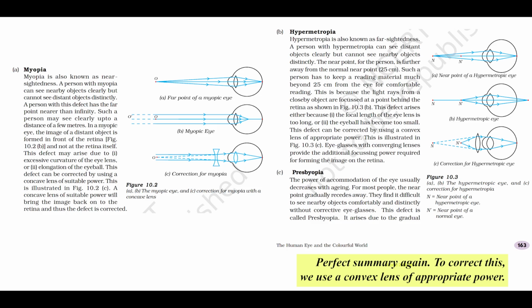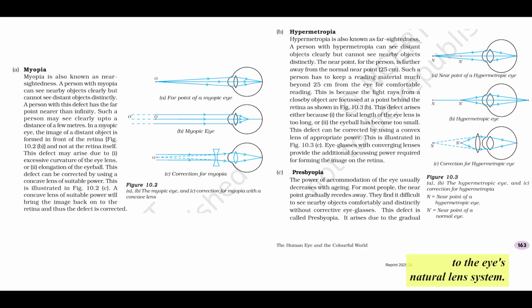Perfect summary again. To correct this, we use a convex lens of appropriate power. A convex lens is a converging lens. It provides the necessary additional converging power to the eye's natural lens system. This extra boost of convergence ensures that the light rays from nearby objects, which would normally focus behind the retina, are brought forward to focus precisely on the retina. So you can think of the convex lens as giving an extra focusing boost to compensate for the eye's weak natural convergence. Convex lens adds focusing power.